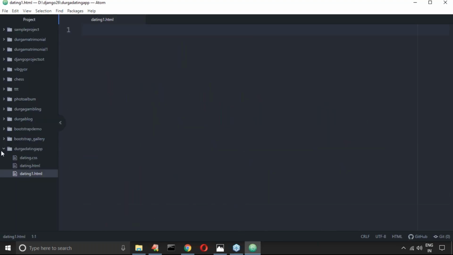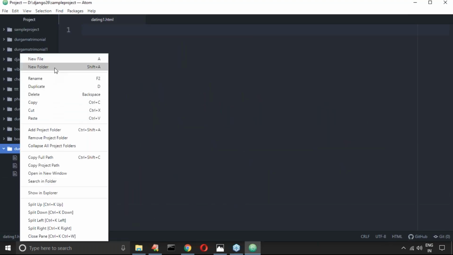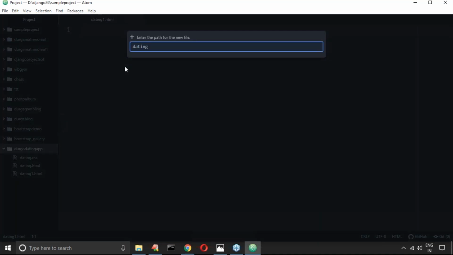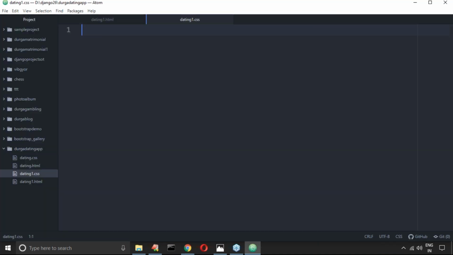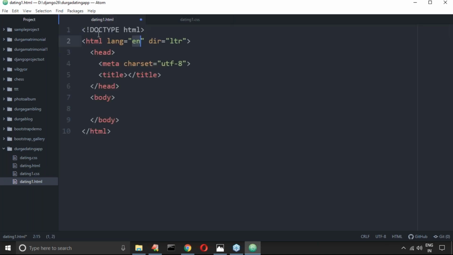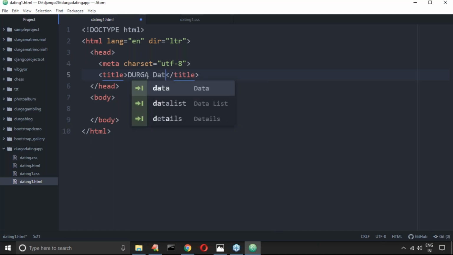Next, dating1.css. Let me take dating1.css. Now the HTML boilerplate code. This is the general code which is required for everything, called boilerplate code. Here in the title let me take Durga Dating App. Okay, I'm taking Durga Dating App, sir.